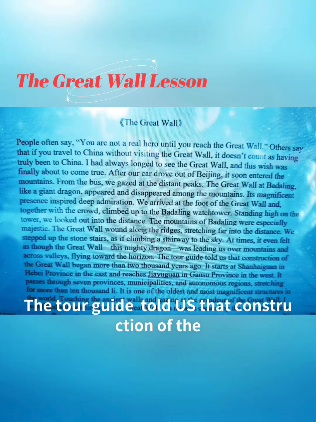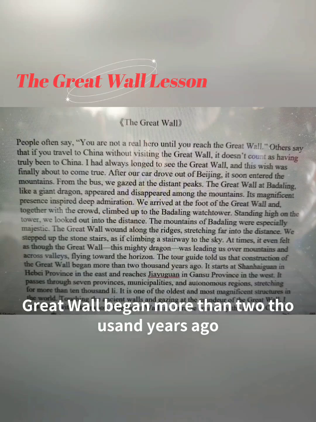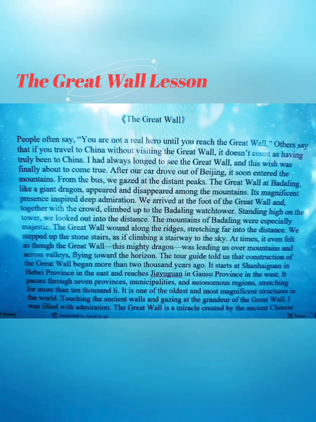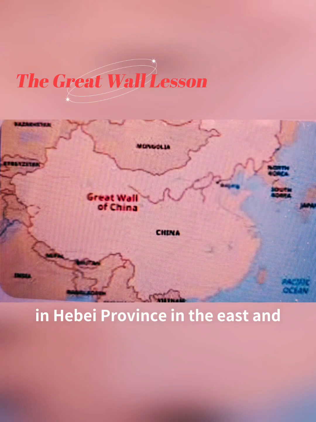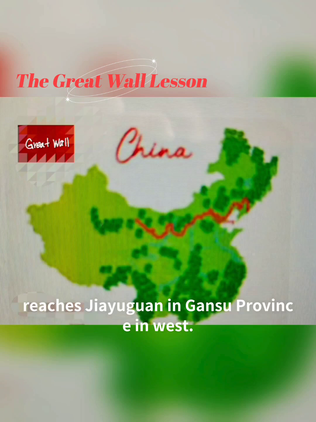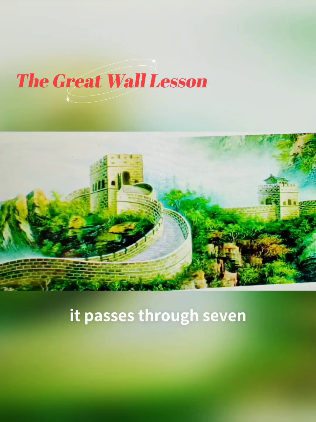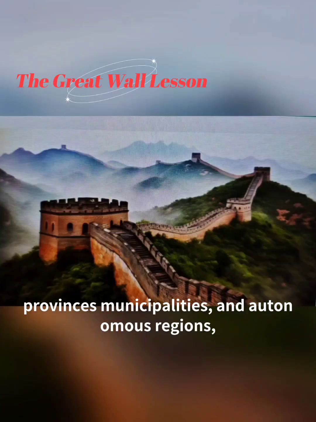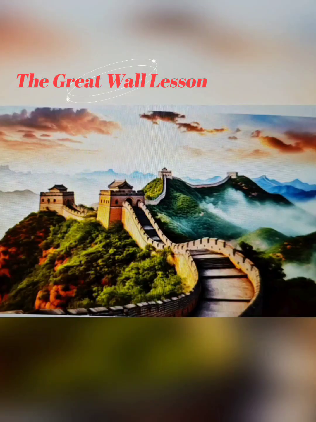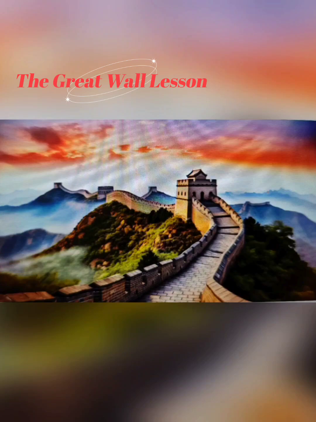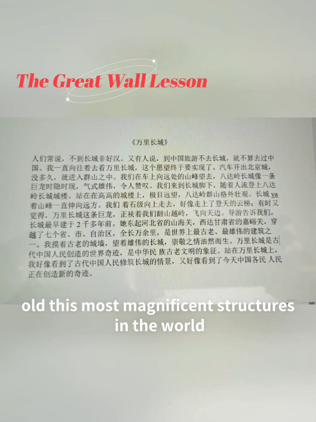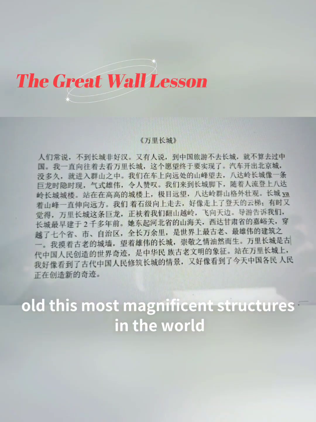The tour guide told us that construction of the Great Wall began more than 2,000 years ago. It starts at Shanhaiguan in Hebei province in the east and reaches Jiayuguan in Gansu province in the west. It passes through 7 provinces, municipalities, and autonomous regions, stretching for more than 10,000 li. It is one of the oldest and most magnificent structures in the world.